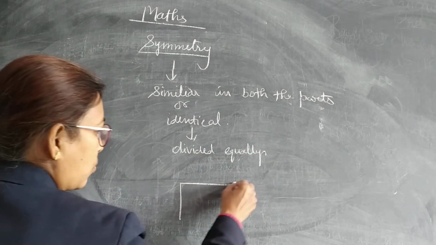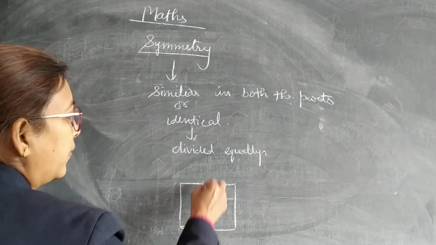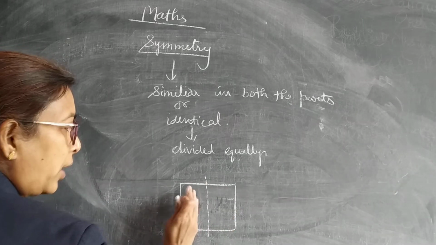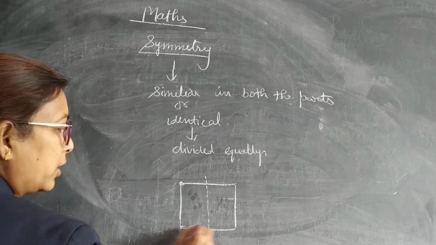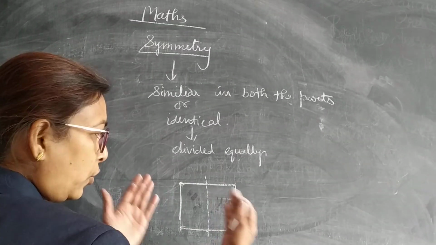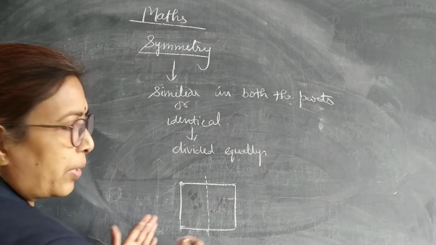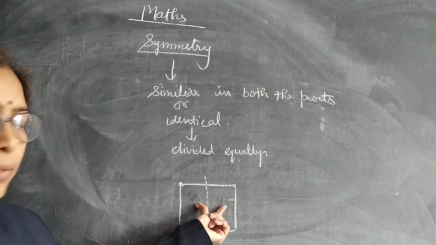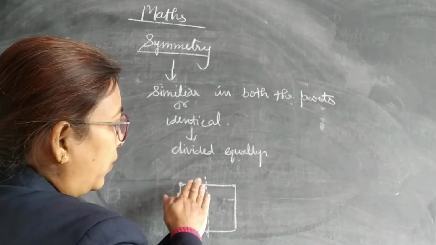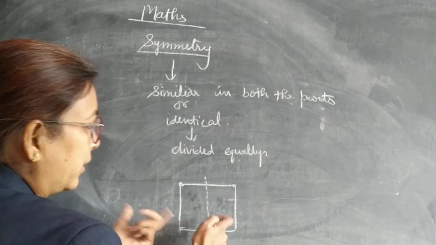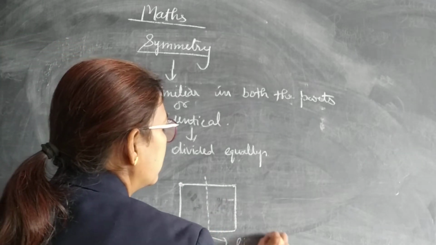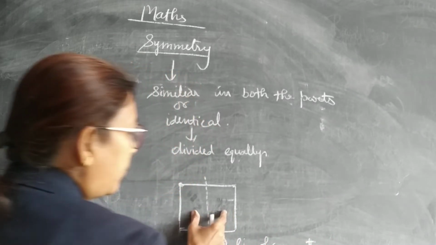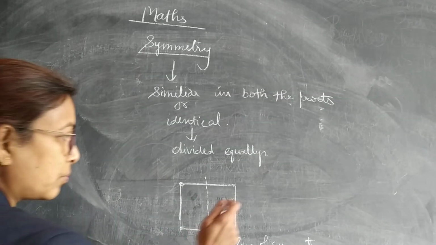Suppose I am taking a square. If I fold it along this way, so that means it can overlap each other with the same vertices. And if we unfold that sheet, we will see one line appear on the paper. You all are doing origami. Origami means paper folding. When you are folding any paper to overlap, one line appears on it, and this line is known as the line of symmetry, meaning the line at which both the parts are identical.